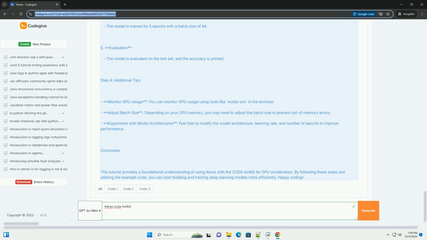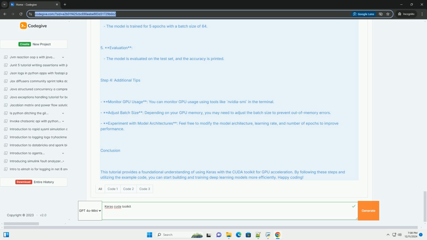Python. import tensorflow as tf. from tensorflow import keras. from tensorflow.keras import layers. import numpy as np. Load the MNIST dataset. mnist equals keras.datasets.mnist. x_train, y_train, x_test, y_test equals mnist.load_data.